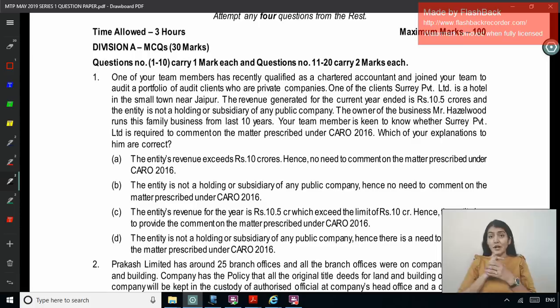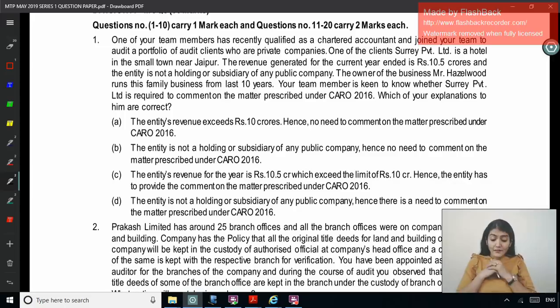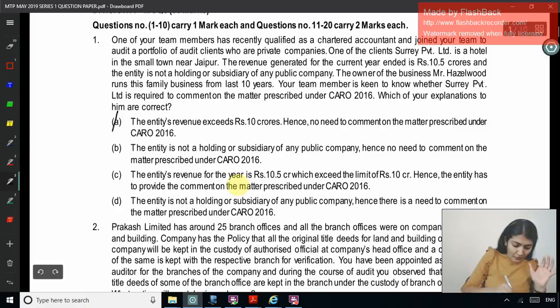But in this question, how much is the revenue? 10.5 crore, which is exceeding the limit of 10 crore. So hence CARO would be applicable. This we've already analyzed before seeing the options. Option A: the entity's revenue exceeds rupees 10 crore, hence no need to report on the matters. Reverse, because it exceeds 10 crore, we have to report on the matter. Option B: the entity is not a subsidiary or a holding of any public company, hence no need to comment. If it is a holding or subsidiary of a public company, then irrespective of the limits, we always report on CARO. So A no, B no.